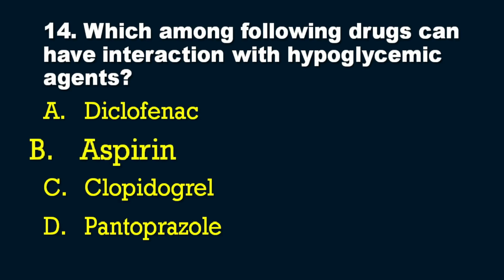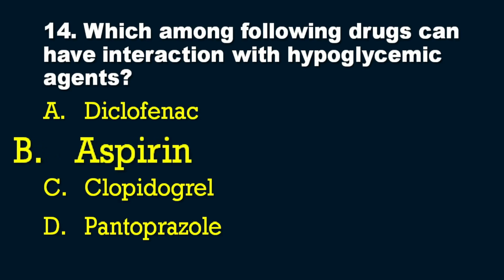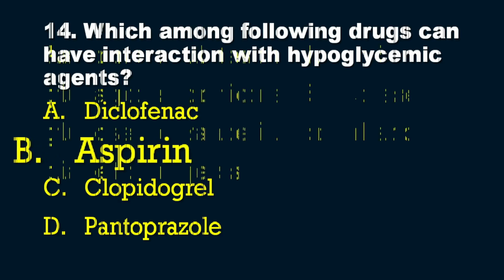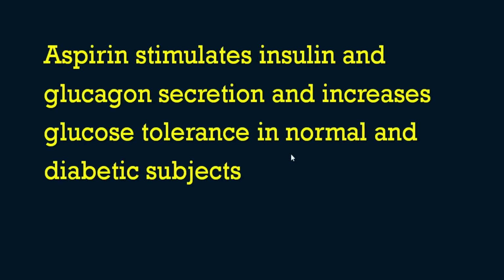So that is aspirin. Option number B, aspirin is the answer. I think regarding this question we have already discussed in our old videos. So aspirin, it stimulates the insulin. Aspirin itself can stimulate the insulin and glucagon secretion and increases the glucose tolerance in normal and diabetic subjects.